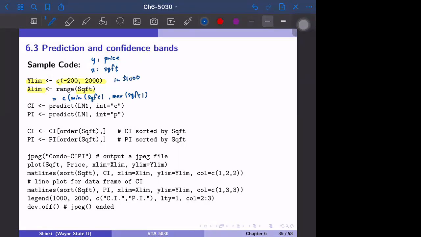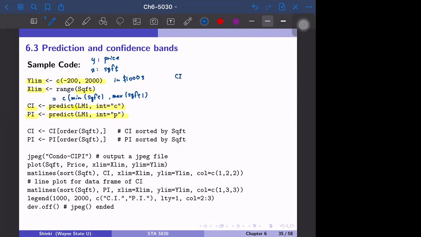Then we have a convenient function, the predict function, to get the prediction interval and the confidence interval. If we specify interval equal to "c", then we get the confidence interval. And if we specify interval equal to "p", in quotation marks, then we get the prediction intervals. The predict function basically outputs 3 columns.